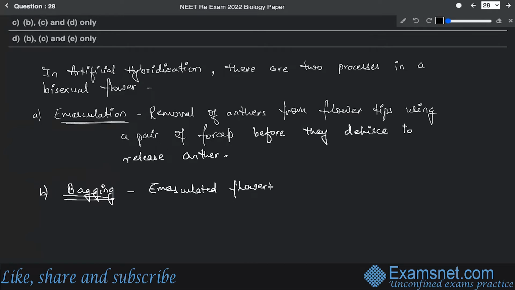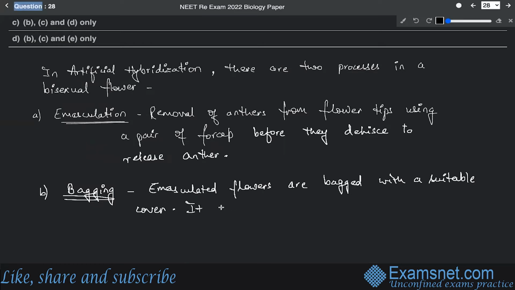All right. So emasculated flowers are bagged with a suitable cover. So they are being covered, they are being bagged with a suitable cover, and it is only done to prevent the undesirable cross pollination.